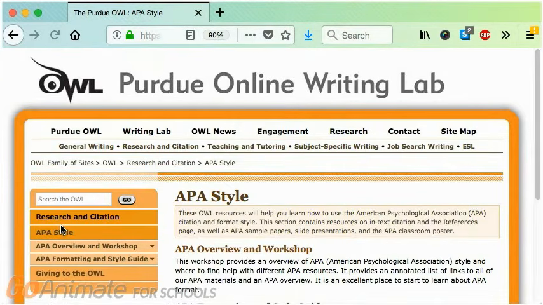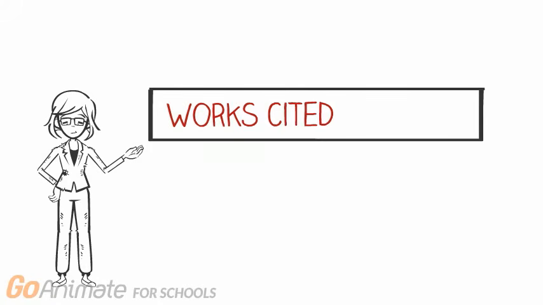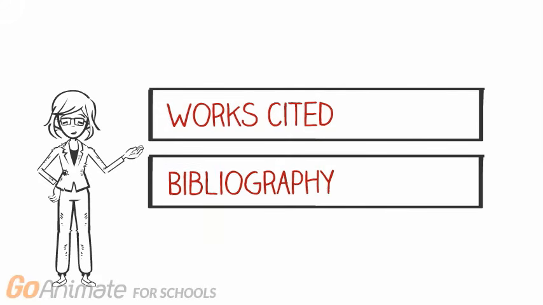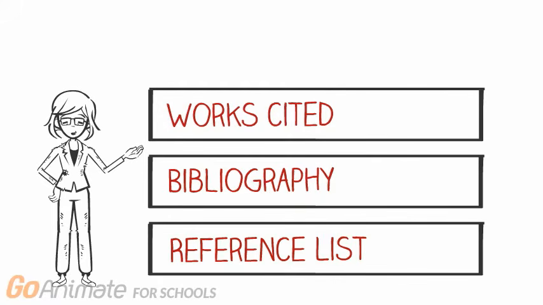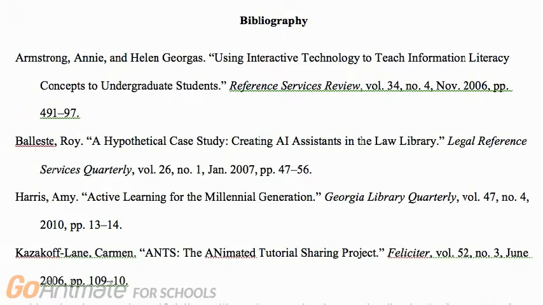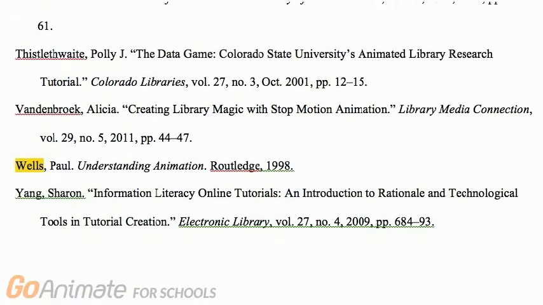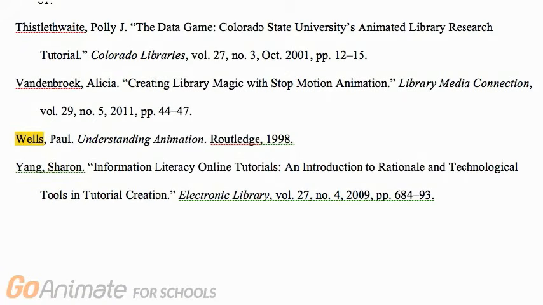APA citation guides. Besides in-text citations, you also need a works cited page, which might also be called a bibliography or a reference list. All of these words refer to the complete list of sources that comes at the end of your paper. For every in-text citation in your paper, there must be a full reference in the bibliography. These references include more information on your sources. They're written differently depending on your citation style.